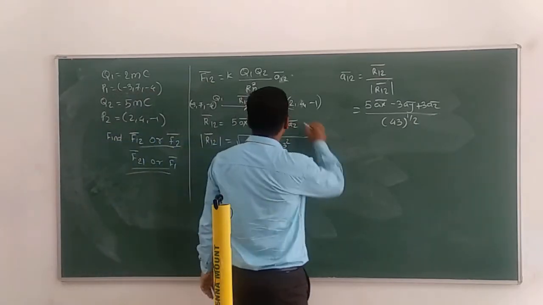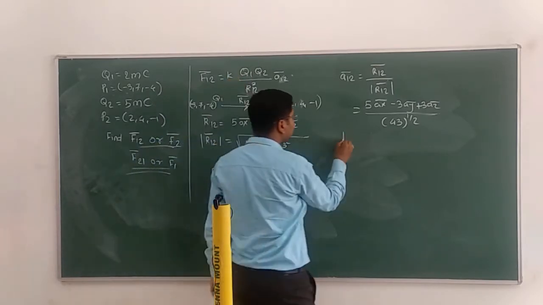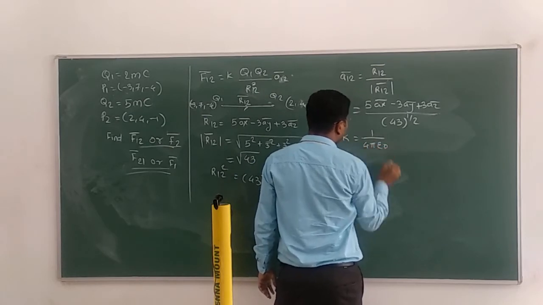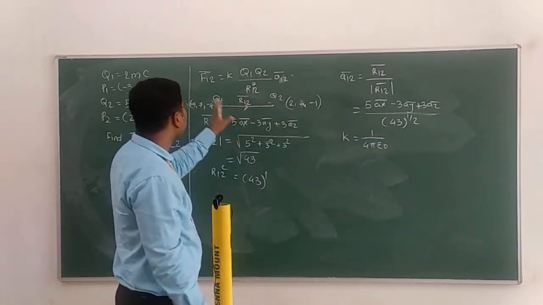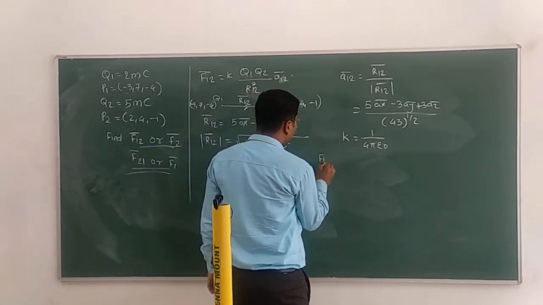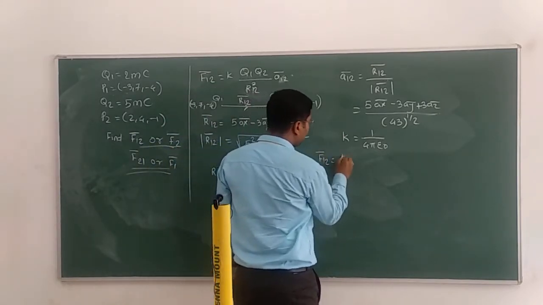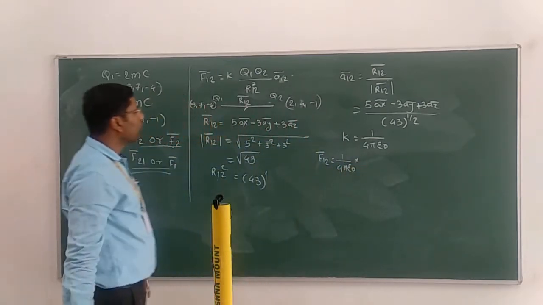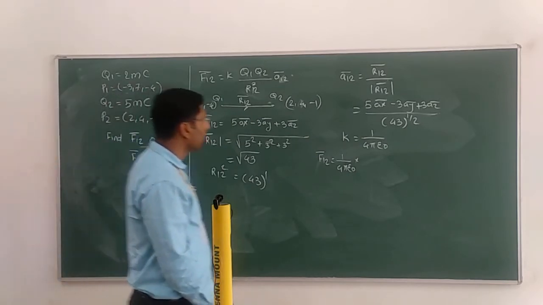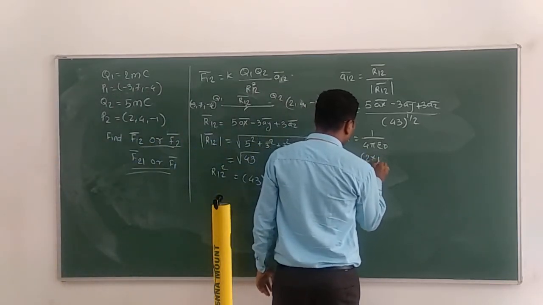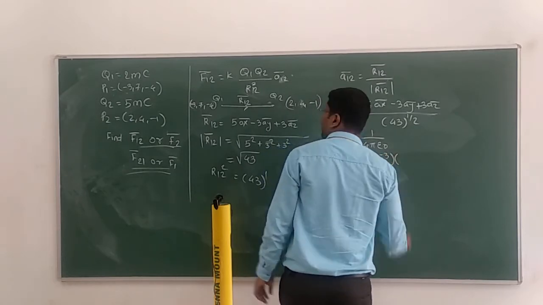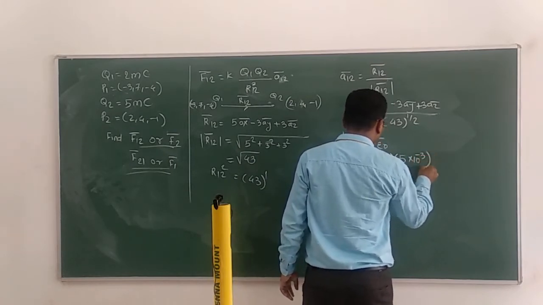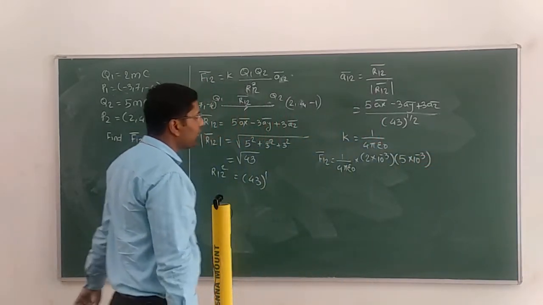And what is the value of K? K value is 1 upon 4 pi epsilon naught. So I will write all these things into this equation. So F12 bar is equal to K, which is 1 upon 4 pi epsilon naught, into Q1 Q2. What is the value of Q1? Q1 value is 2 millicoulomb, 2 into 10 raised to minus 3. Then Q2 is 5 into 10 raised to minus 3. Q1 Q2 divided by R12 square.